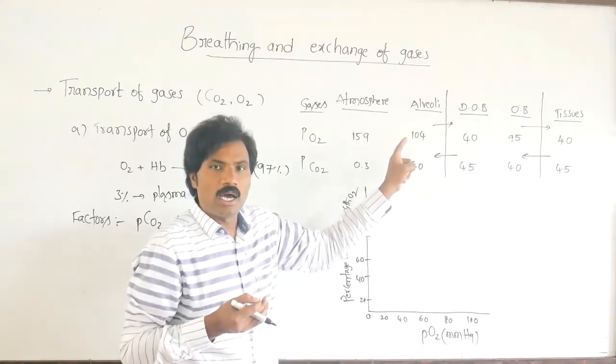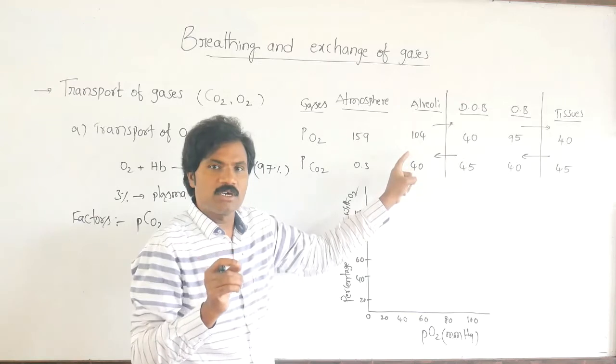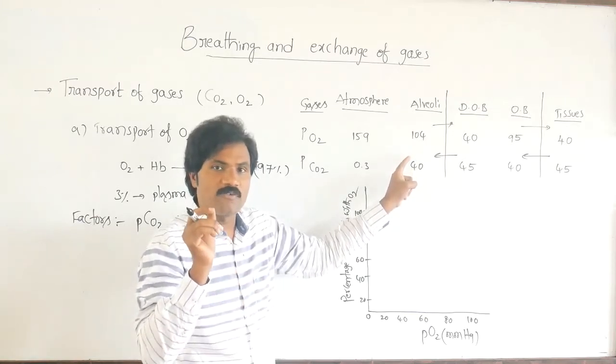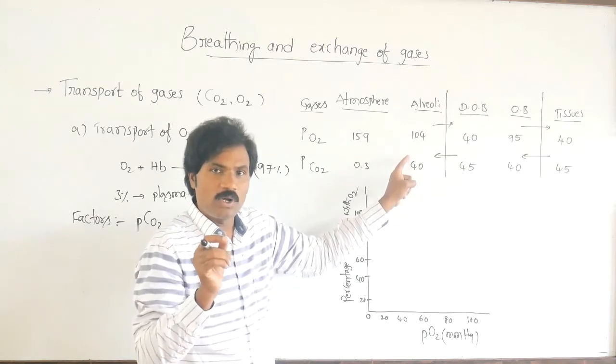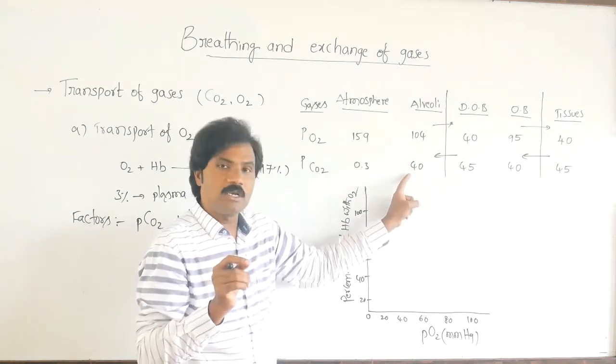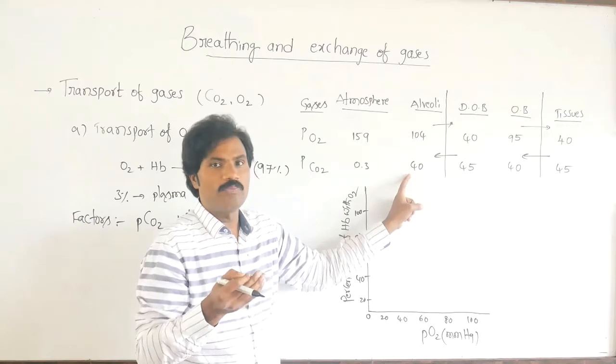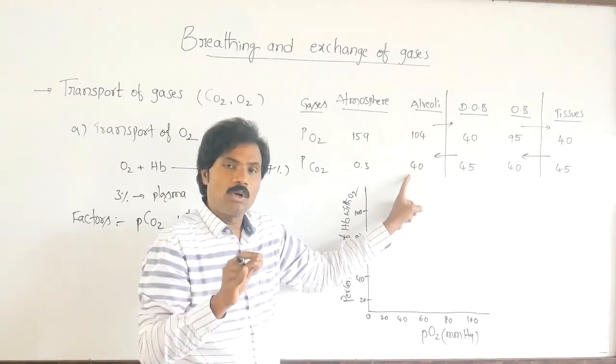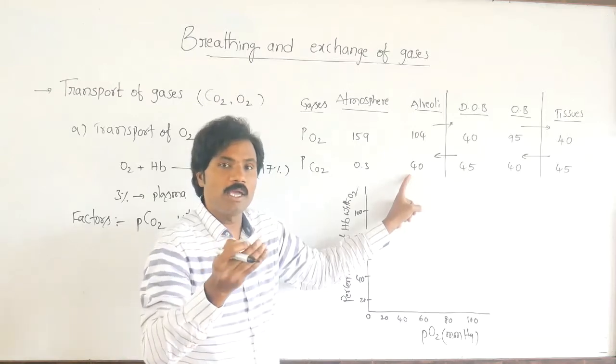Then the partial pressure of carbon dioxide will be low, H plus ions will be low, and temperature will also be low, but pH value will be high.